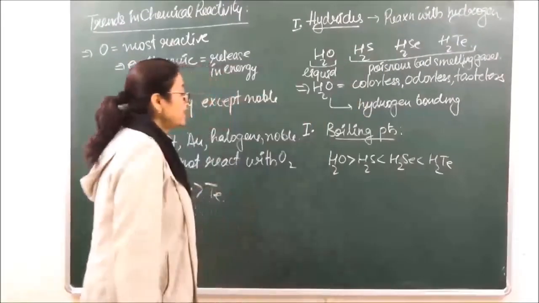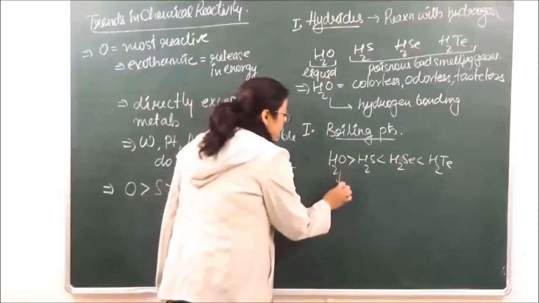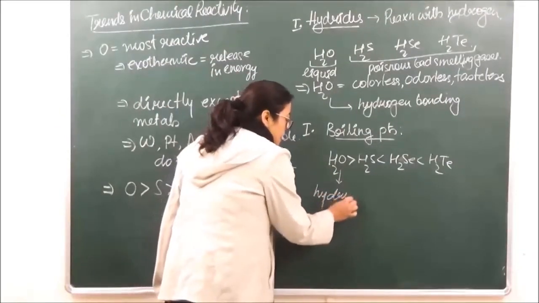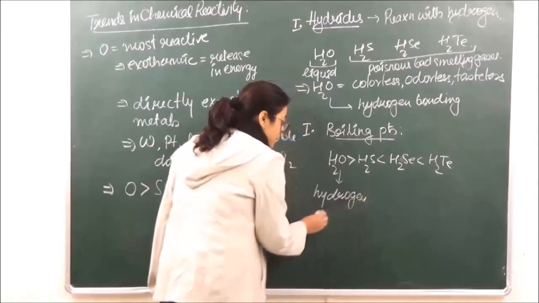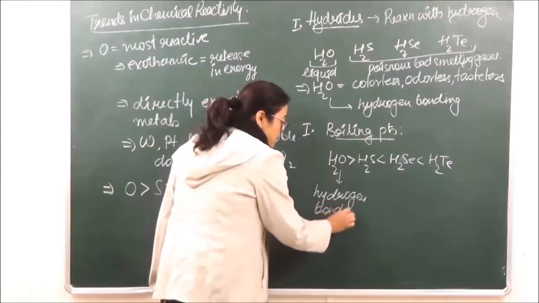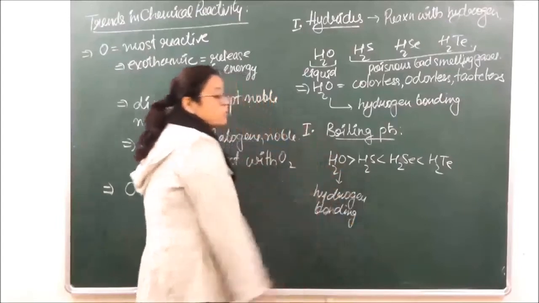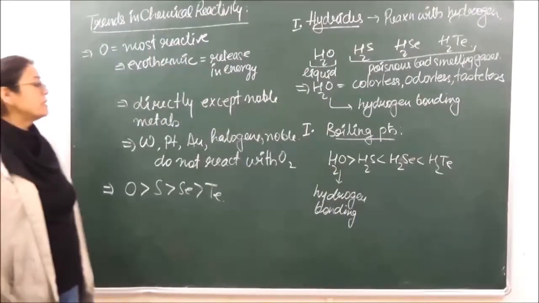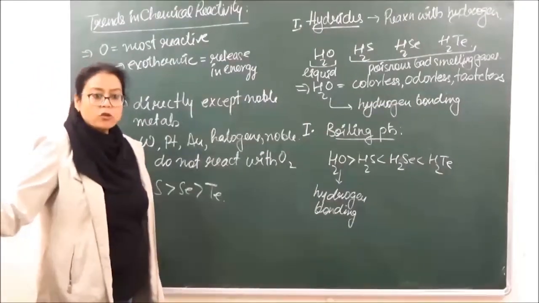The reason behind this is that in case of water there is going to be hydrogen bonding, which makes water exist as a liquid because of association due to hydrogen bonding.